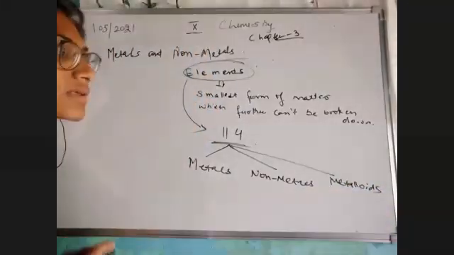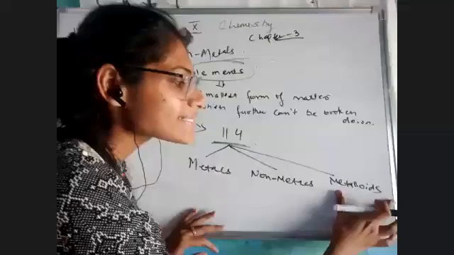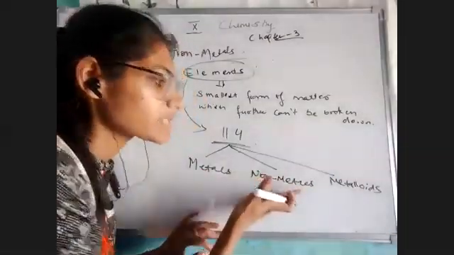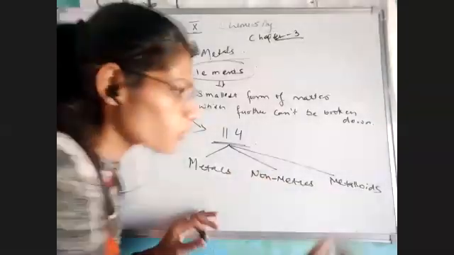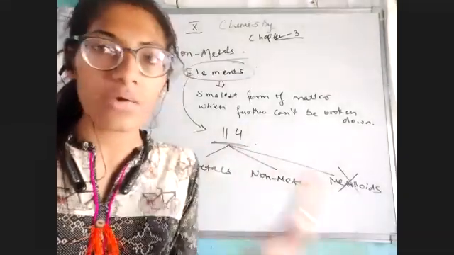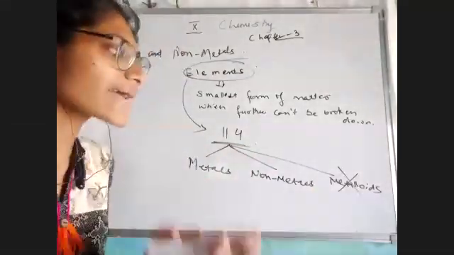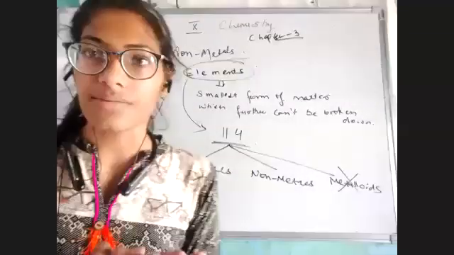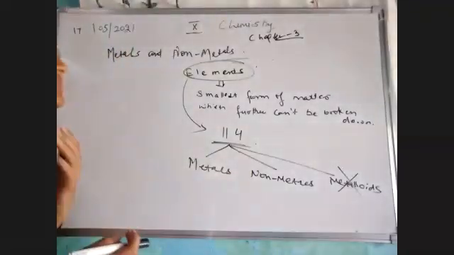Now, metalloid is something which has properties between metals and non-metals. And the best thing is this is not in our syllabus, so we are not going to concentrate on this topic. I would just say a metalloid has properties in between the metal and the non-metal. All right.